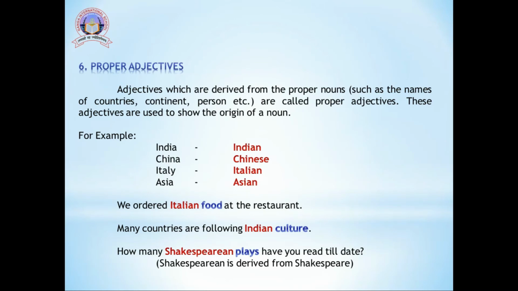Many countries are following Indian culture. Now, culture is the noun and Indian is the proper adjective. In the next sentence, how many Shakespearean plays have you read till date? In this sentence, plays is the noun and Shakespearean is the adjective which is derived from Shakespeare. And we know very well Shakespeare was an author, a playwright, a poet in English literature.